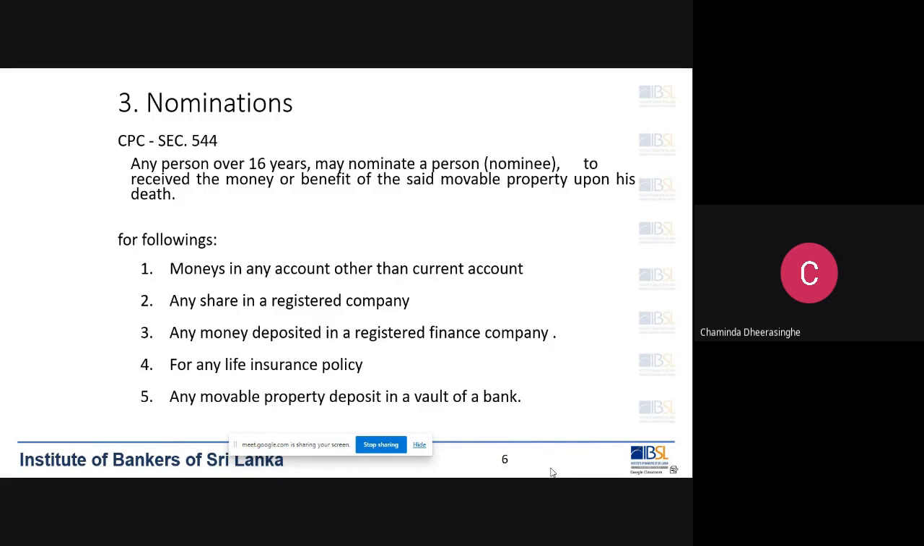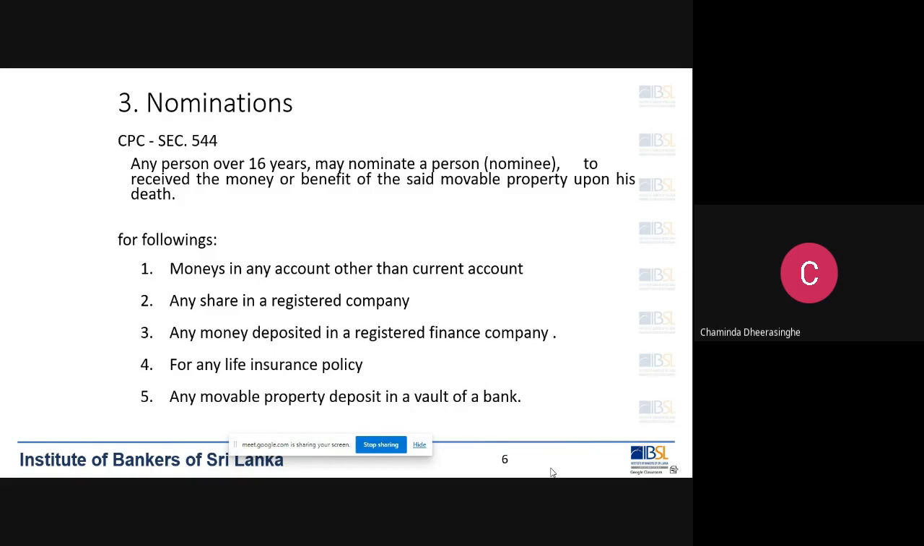Number two, any shares in a registered company. If I have shares in a registered company, I can give nomination to the company for the shares. That means after my death, the shares will be given to the nominee. Any money deposited in a registered finance company. For example, if I have a fixed deposit in a finance company, I can give nomination to the finance company, nominating somebody, and after my death the money in the deposit will be given to that nominee.